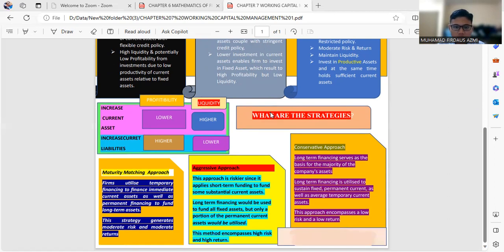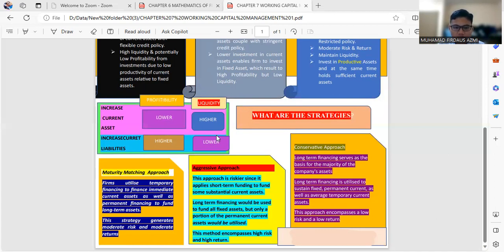So we continue in the next part, which is: what are the strategies? Alright, number 1 is the maturity matching approach. Second one is the aggressive approach, and the third one is the conservative approach. So as you can see, in the maturity matching approach, the firm utilizes temporary financing to finance immediate current assets as well as permanent financing to fund long-term assets. This strategy generates moderate risk and moderate return.